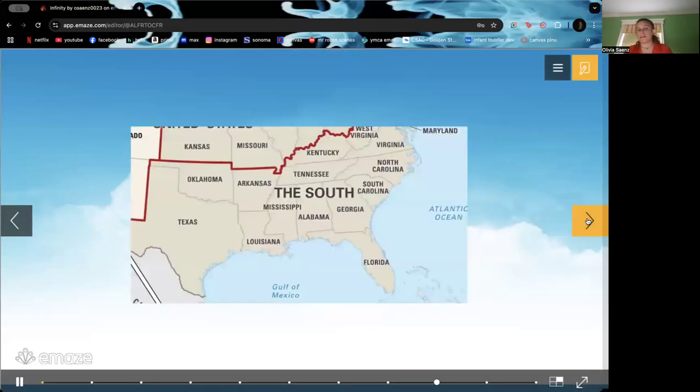So this is your guys' map. You guys can ignore Kansas and Missouri. That's just the way the map is. You can see Texas, Louisiana, Mississippi, Alabama, Florida. They all border the Gulf of Mexico. And then you have the states over on the right, such as the Carolinas and Georgia, and also Florida and Virginia that borders the Atlantic Ocean.